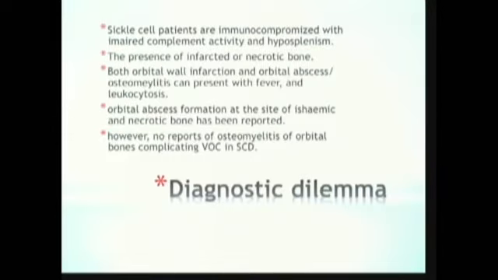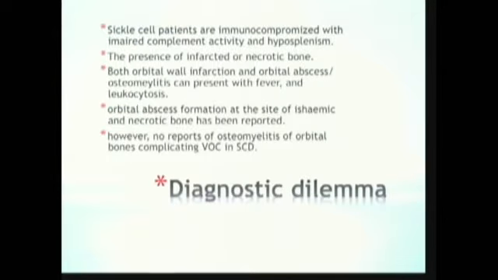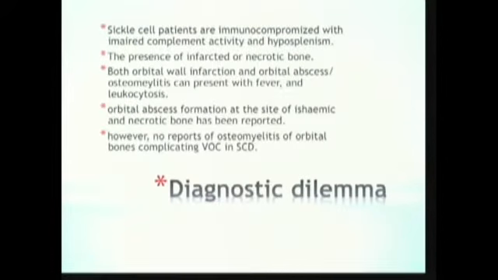Both orbital wall infarction and orbital abscess can present with fever and leukocytosis, which makes it more difficult. There are reported cases of orbital abscess formation at the site of the ischemic or necrotic bone, but there are no reports of osteomyelitis at the orbital bones complicating vaso-occlusive crisis.